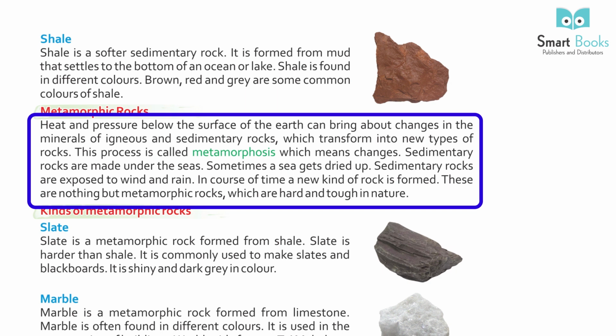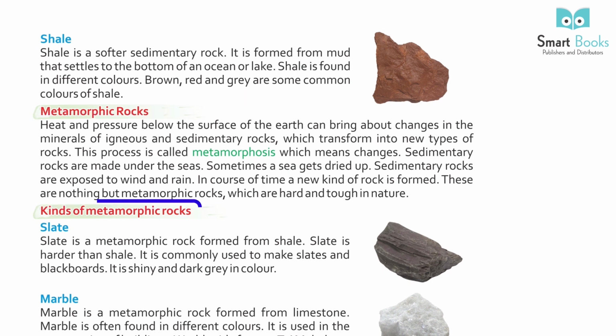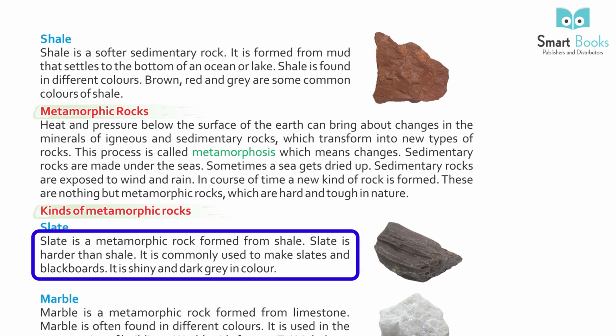These are nothing but metamorphic rocks, which are hard and tough in nature. Kinds of metamorphic rock. Slate. Slate is a metamorphic rock formed from shale. Slate is harder than shale. It is commonly used to make slates and blackboards. It is shiny and dark gray in color.